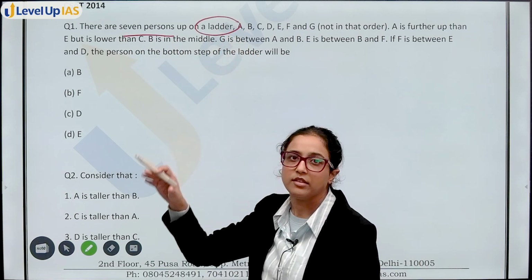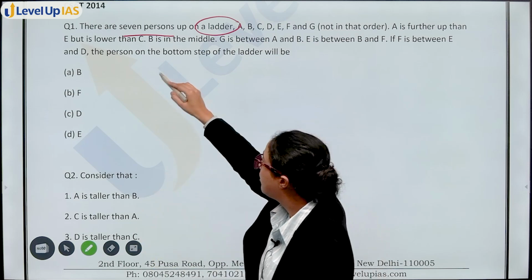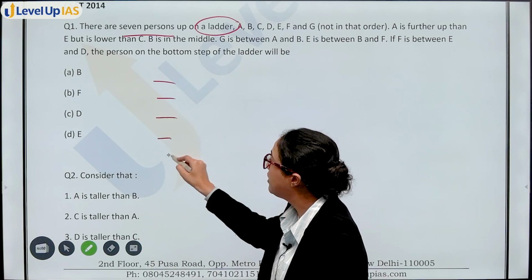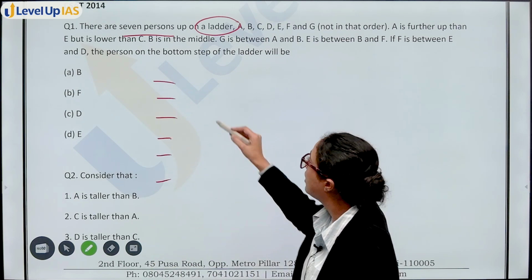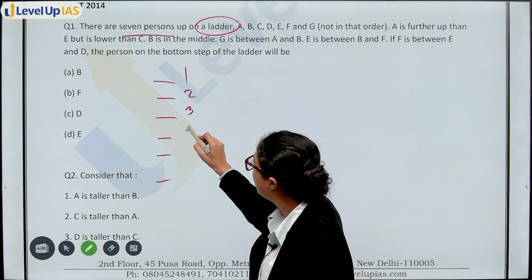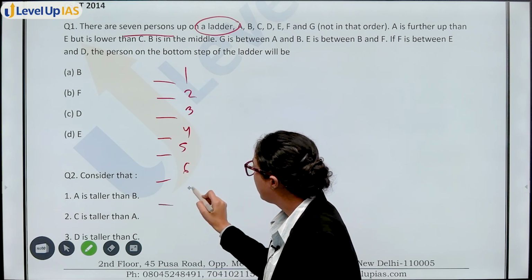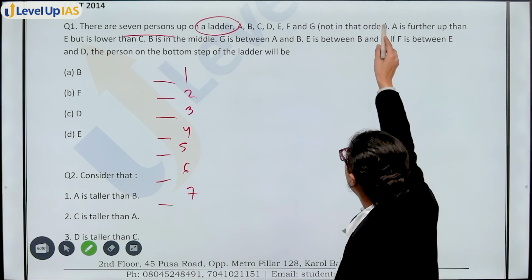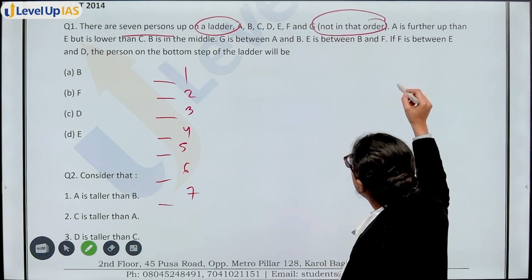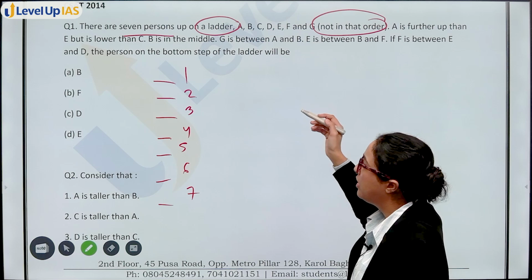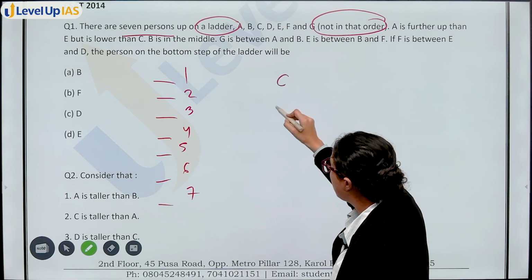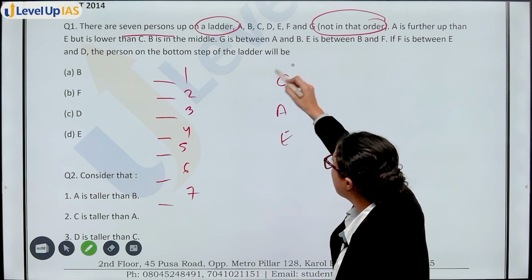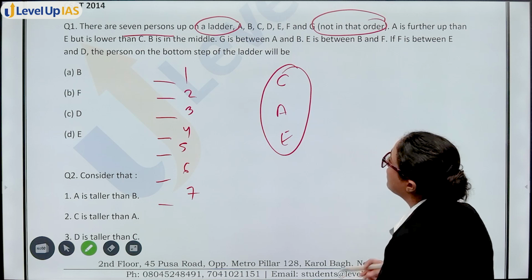So understand, this arrangement is now a vertical arrangement. Seven persons on a ladder: 1, 2, 3, 4, 5, 6 and there are 7 people, A, B, C, D, E, F, G, not in that order. A is further up than E, but lower than C. That means C, A, E in some order. Then B is in the middle.